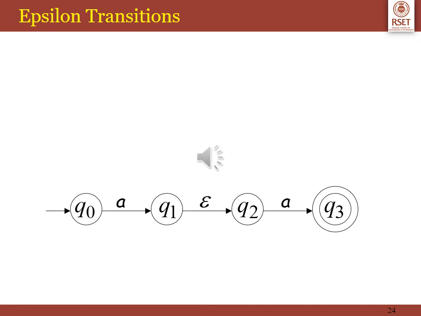Now let us see the epsilon transitions in NFA, which are defined as the epsilon NFA. In this diagram you can see an epsilon transition between q1 and q2. Epsilon transition means that you do not consume any input but you change state. That is, the head remains stationary but still it is changing state.